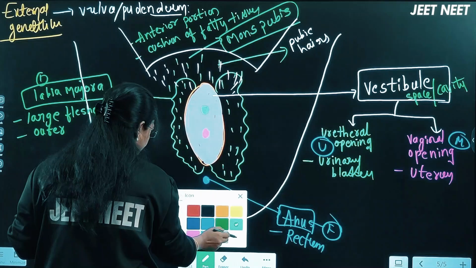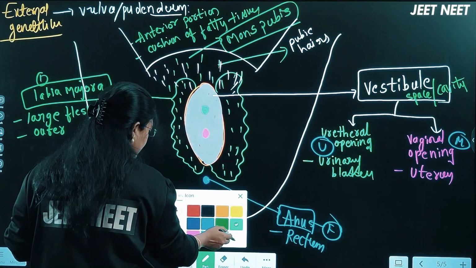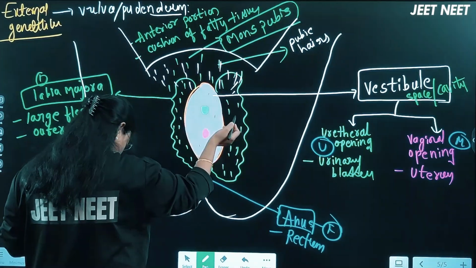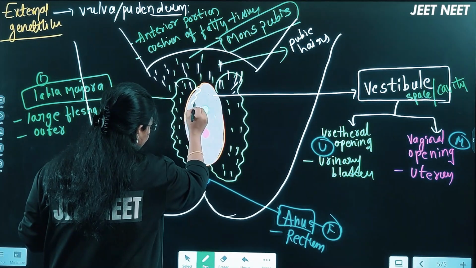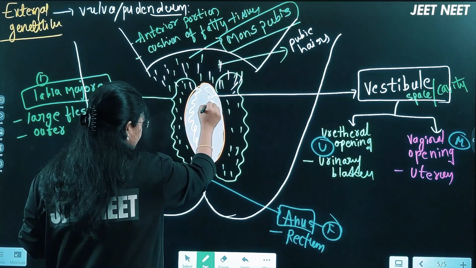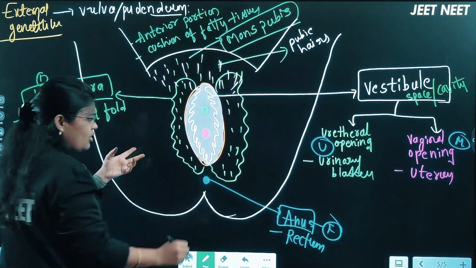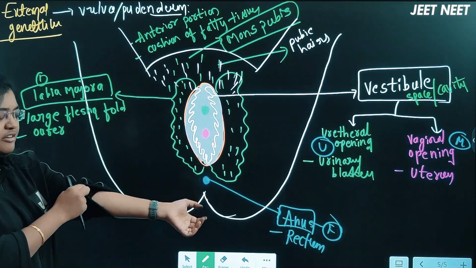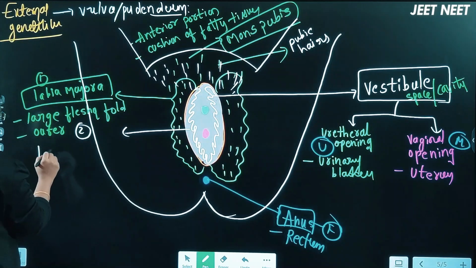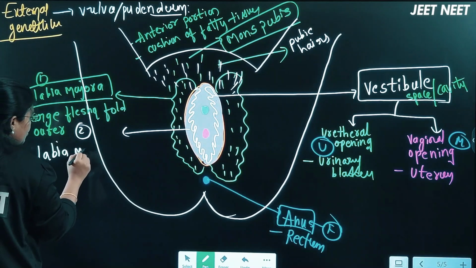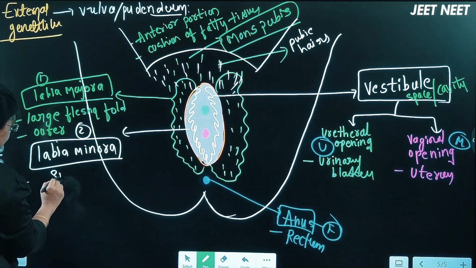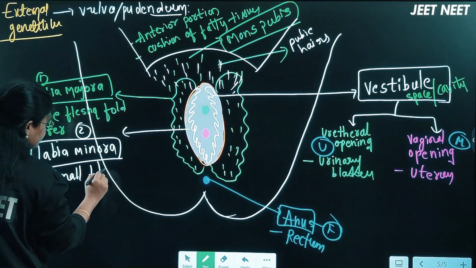Okay, now the next one here, let me take this one, right? The next one is the labia minora, which are the smaller folds towards the inner side. Look at this point here, smaller folds towards the inner side. These are also skin folds, just the foldings of skin that we generally know. In the same way, this is the second one, we call it the labia minora. Labia minora, right? These are small fleshy folds